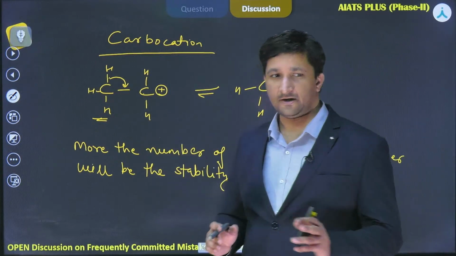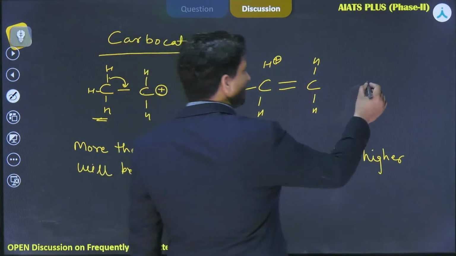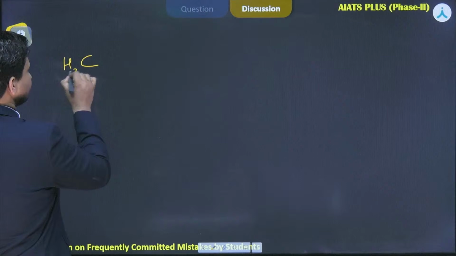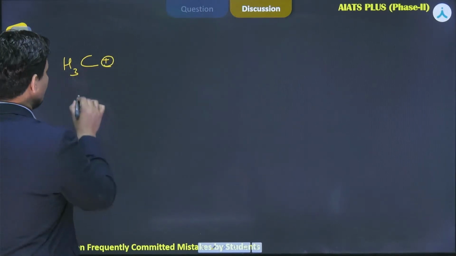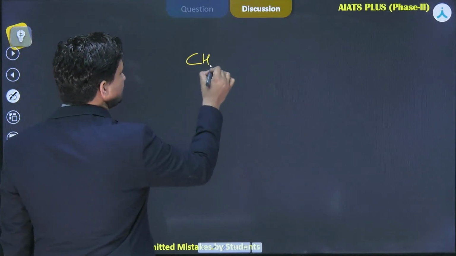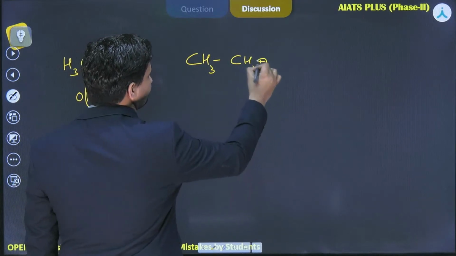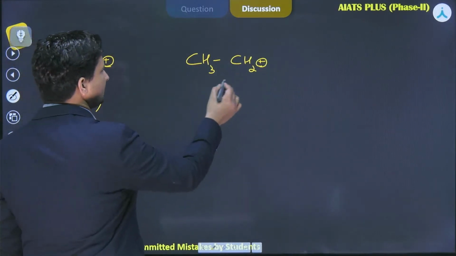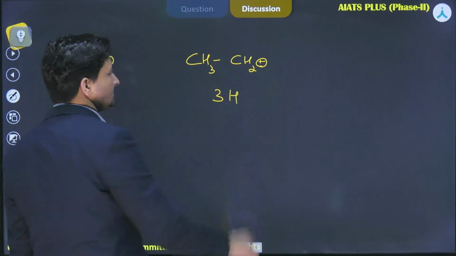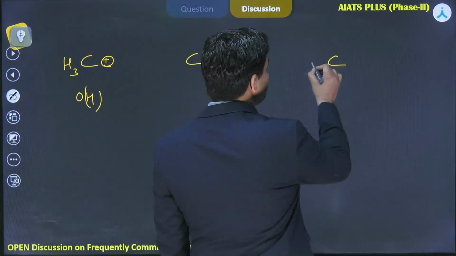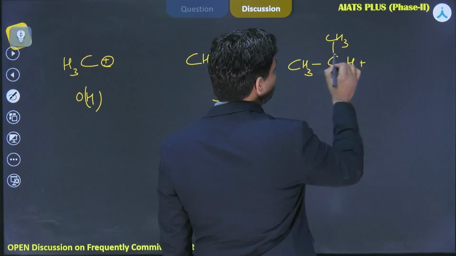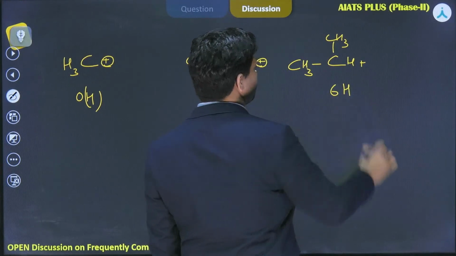You can see 3. If I draw one more structure, then let's have a look here. If we talk about CH3 plus, definitely 0 hyperconjugation are there. If we talk about CH3, CH2 plus, again it has 3 carbon hydrogen bonds available for hyperconjugation. So it has 3 hyperconjugates. If we talk about CH3, CH3, CH plus, now it has 6 hyperconjugates.